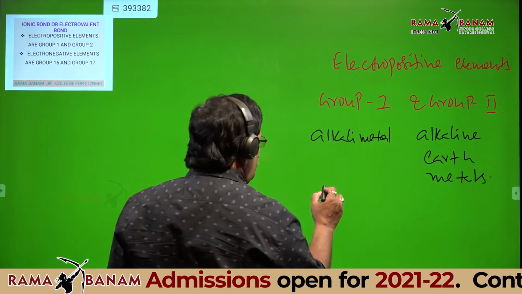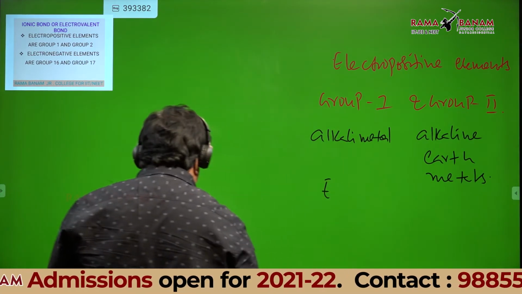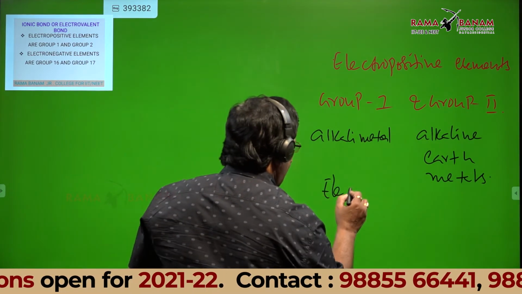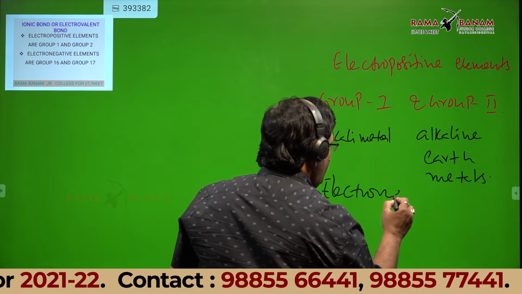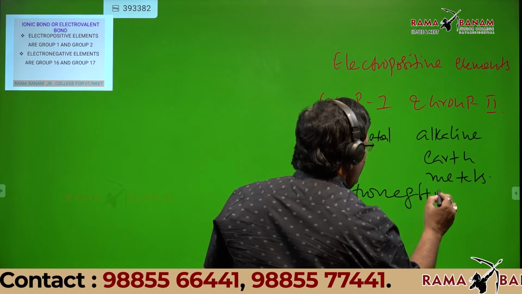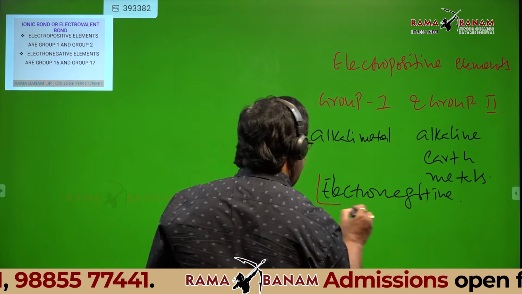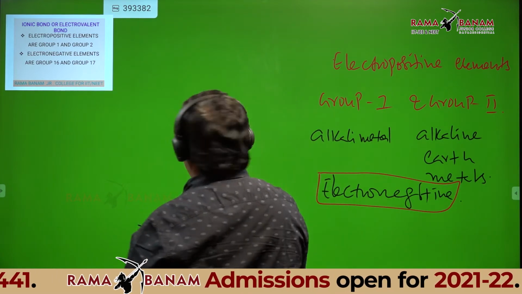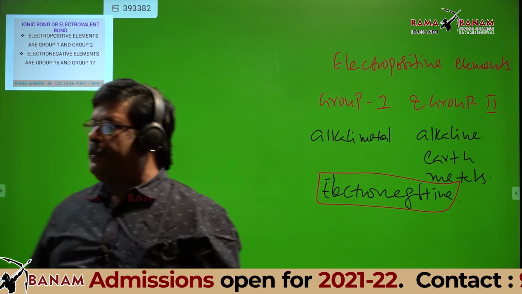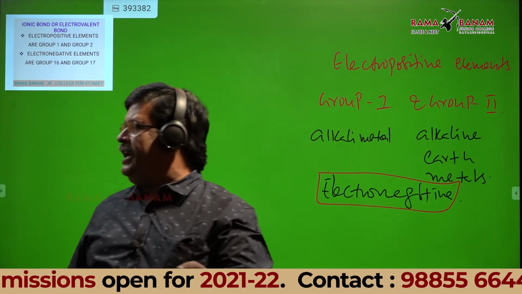Can anyone tell which group elements are electronegative? Which group elements in the long form of the periodic table are electronegative?